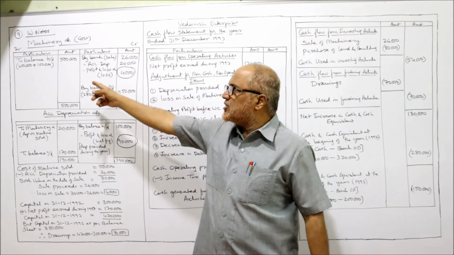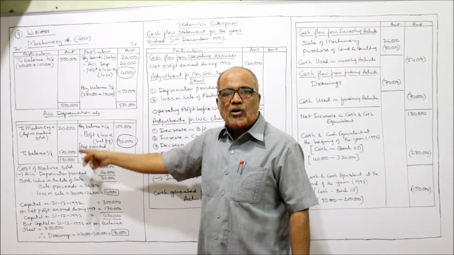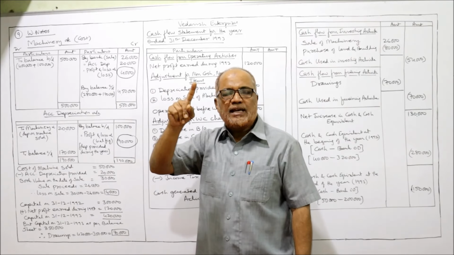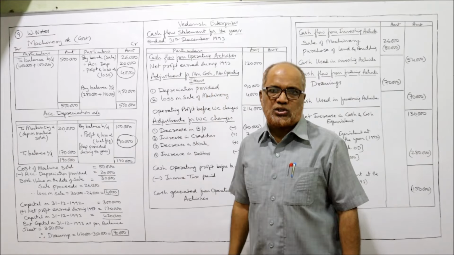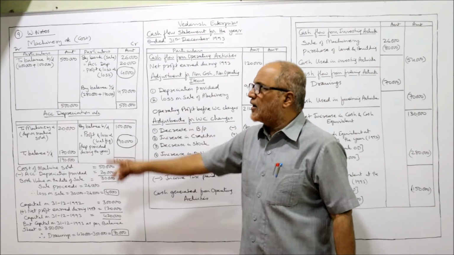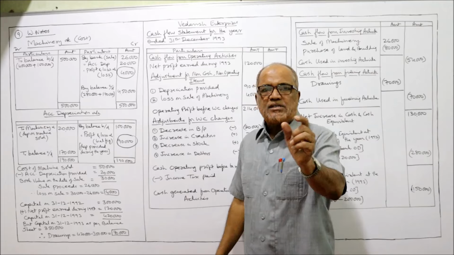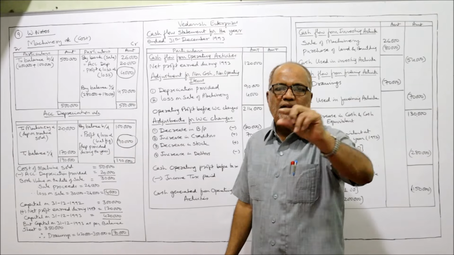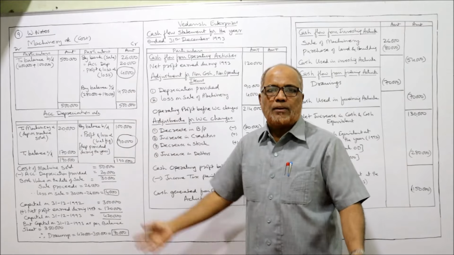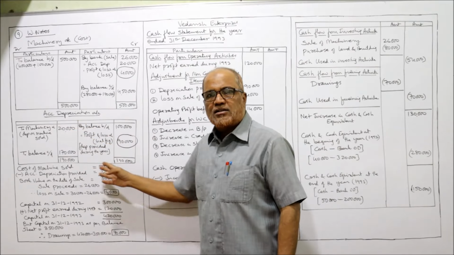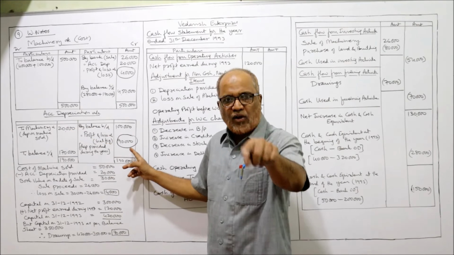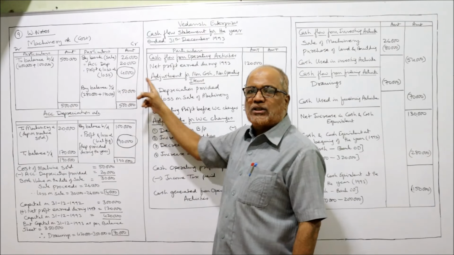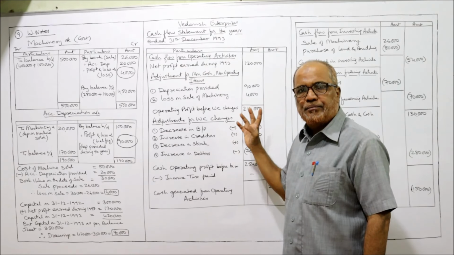So the new point is, first of all, machinery is sold. 2 accounts we have prepared. So whenever a machine is sold, 3 entries we have to pass: sale proceeds, accumulated depreciation, profit or loss. Sale proceeds: bank account debit to machinery account by bank. Accumulated depreciation account debit to machinery account, for accumulated depreciation. For loss, profit and loss account debit to machinery account by profit and loss account. That's all. After this balancing, take the total of the debit side. Here balancing figure 90,000. This is the depreciation for the year. It will be added, right? Similarly, the loss on sale, that 4,000, is also non-cash. It will be added. That's it.